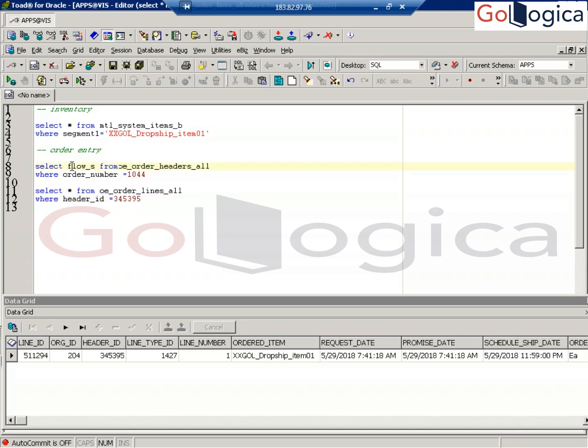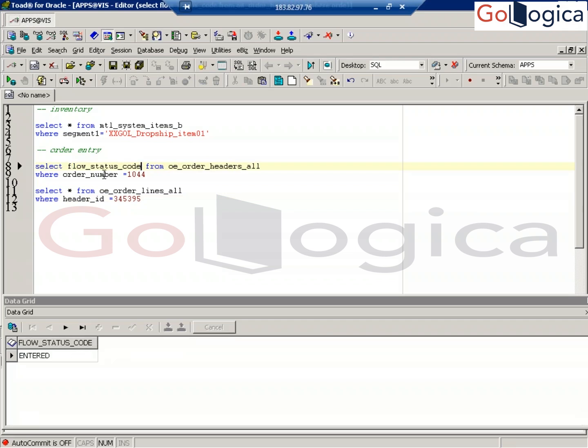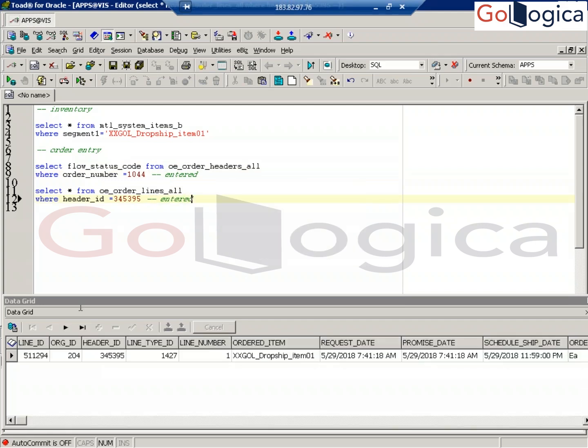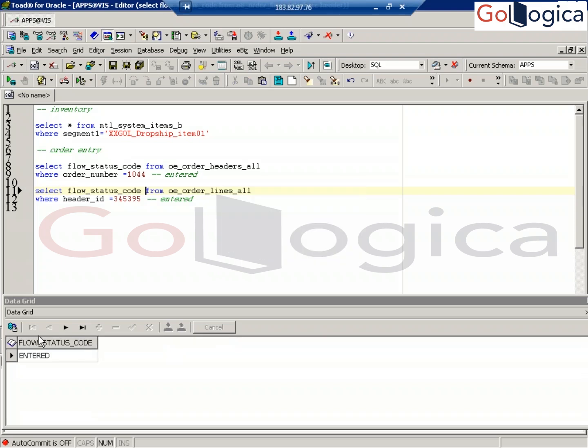Flow status code is entered. Statuses are very, very important in order management. If you go to any interview or any work you are doing, you need to follow the status only. Here also the flow status code is entered. Both are in entered.